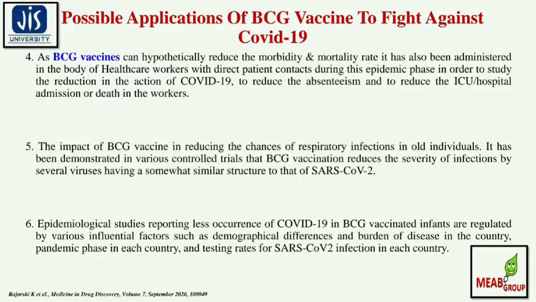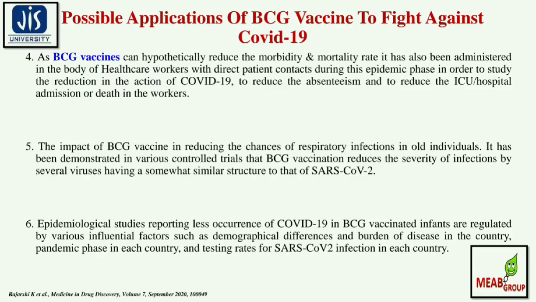As the BCG vaccine can hypothetically reduce the morbidity and mortality rate, it has also been administered to healthcare workers with direct patient contact during this epidemic phase, in order to study the reduction and minimization of the action of COVID-19, and to reduce ICU and hospital admission of health workers. The impact of the BCG vaccine in reducing the chances of respiratory infection in old individuals has also been demonstrated in various controlled trials. BCG vaccination reduces the severity of infection by several viruses having a somewhat similar structure to that of SARS-CoV-2.